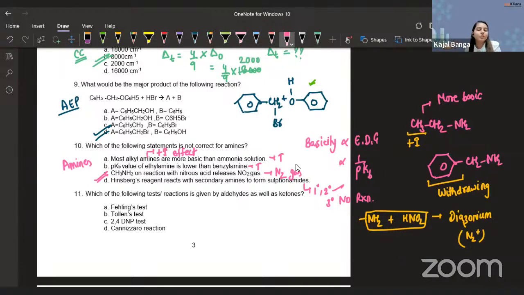Which of the following tests or reactions is given by aldehyde as well as ketone? Very simple question, guys. AKC: aldehyde, ketone, carboxylic acid. Schiff's test is given by aldehyde only. Tollens' test is given by aldehyde only. 2,4-DNP, yes, is given by both aldehyde and ketone, because this 2,4-DNP is added. That's right. Cannizzaro reaction, only aldehyde. So we have the simple, straightforward answer.